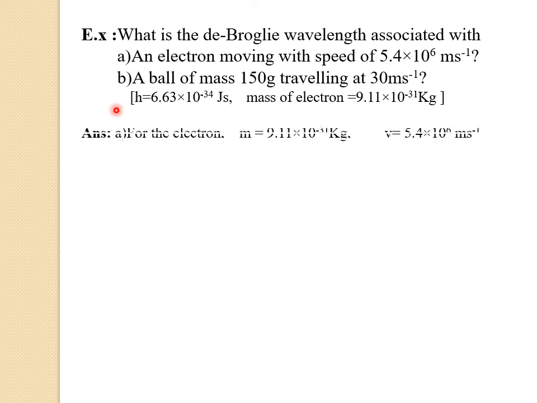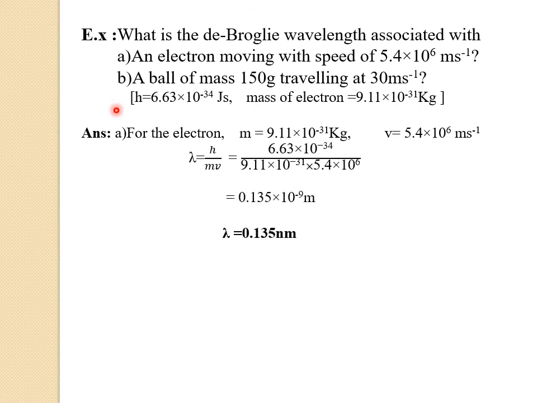Now let us solve the example. First we have to find the de Broglie wavelength associated with the electron. So for the electron, mass of the electron is how much? That is 9.11 into 10 raised to minus 31 kg. That is given. And also speed is v equals 5.4 into 10 raised to 6 meter per second. Now we have to make use of the de Broglie wave equation, that is lambda equals h divided by mv.